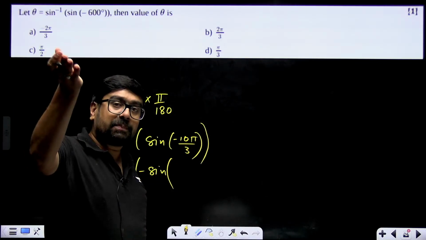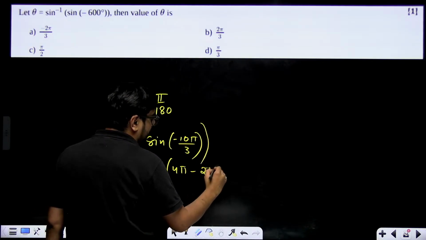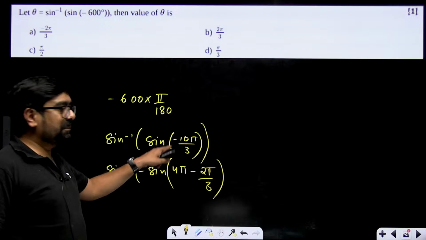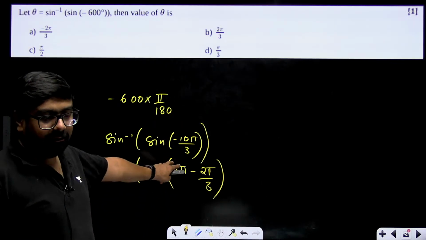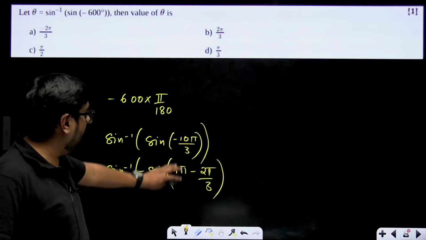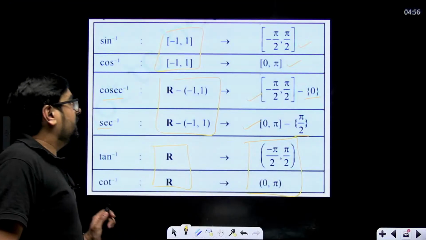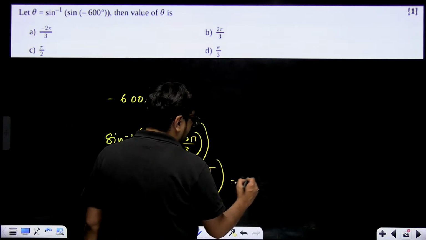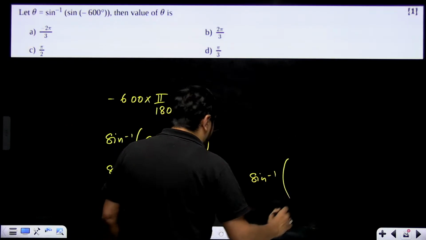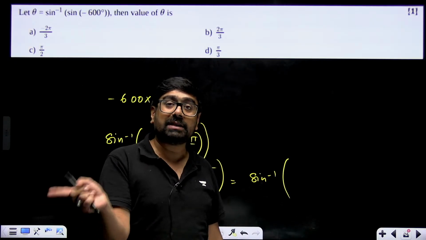So we will subtract from 4 pi. 10 pi by 3 can be written as 4 pi minus 2 pi by 3. You just have to bring it in the range of sine, nothing else. Range of sine inverse is minus pi by 2 to pi by 2. So bring it in the range as much as you can. Now it will become sine of 4 pi minus, that means fourth quadrant. In the fourth quadrant sine is negative.